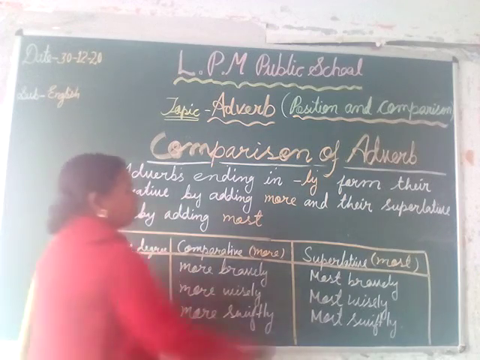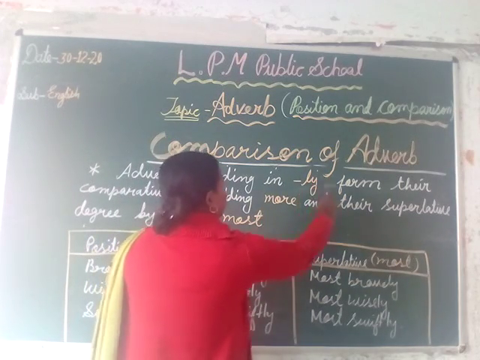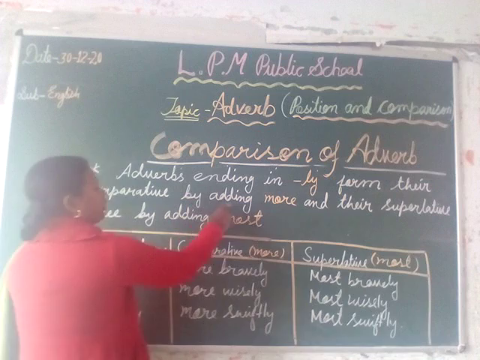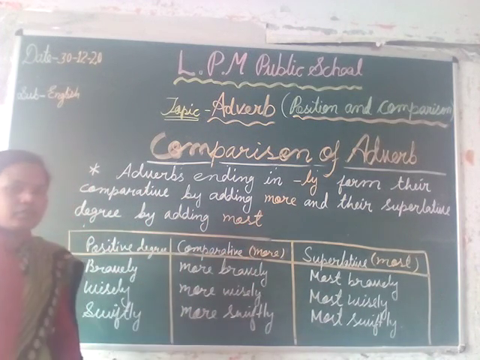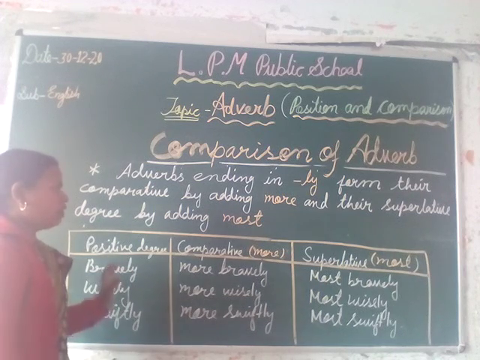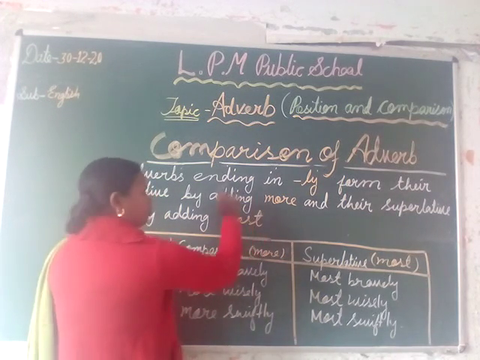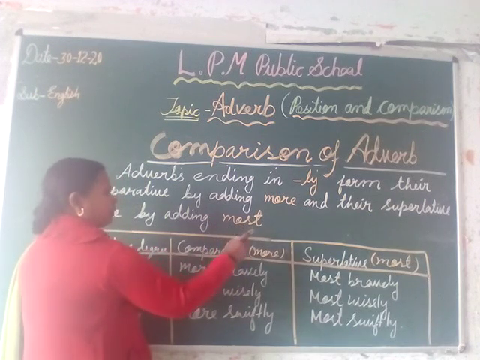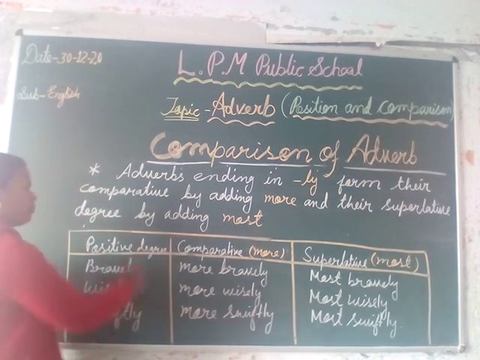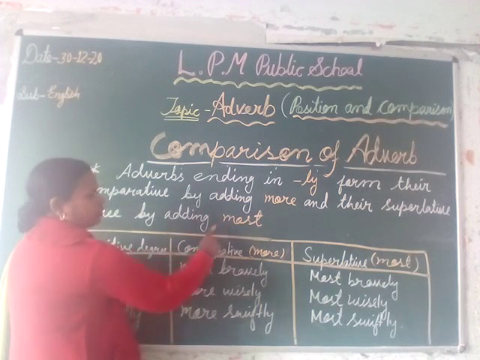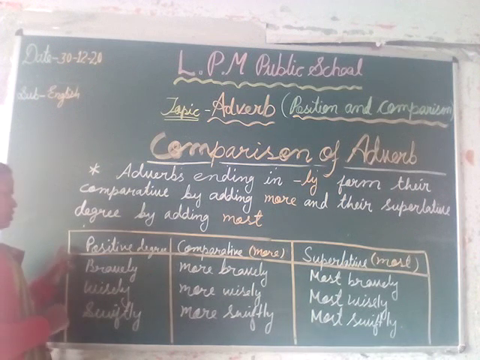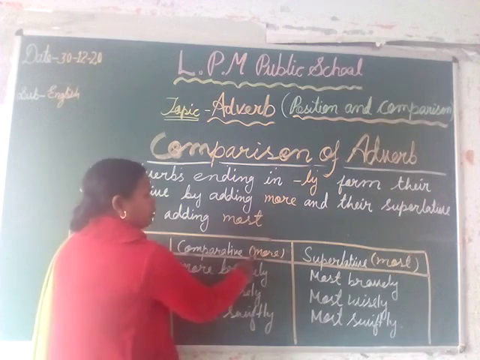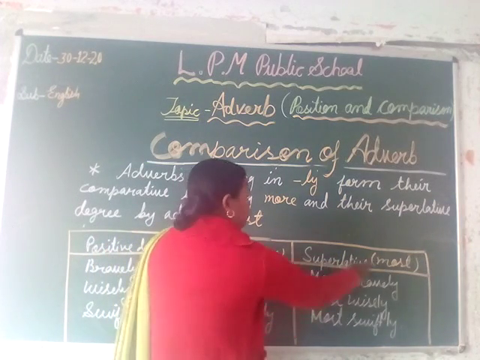Adverbs ending in ly form their comparative degree by adding more and their superlative degree by adding most. When we have to make the comparative degree, we write more before the word, and when we have to make the superlative degree, we add the word most before the word, as given in the examples in this table. The first column is positive degree, the second is comparative degree, in which we add the word more. In superlative degree, we add the word most.